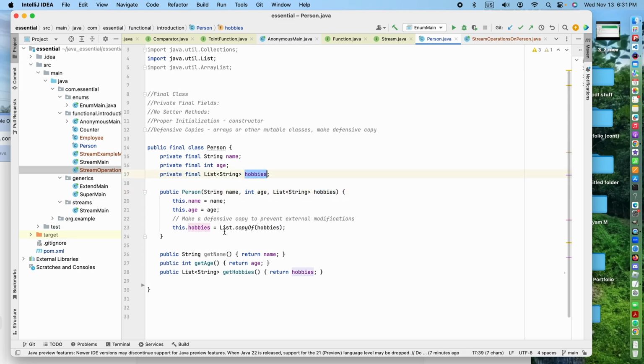Then when you return this object, we can add an item to the original hobbies, but it will not be added here, because this hobbies is pointing to another address.